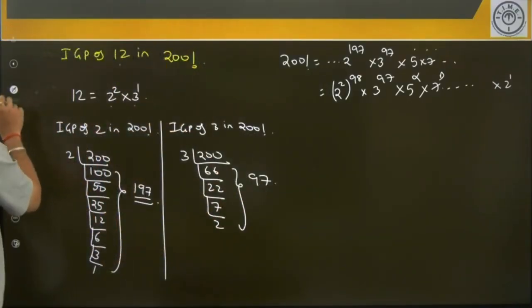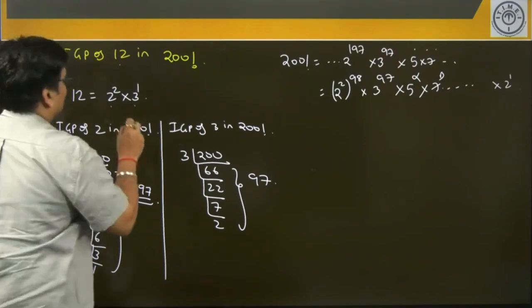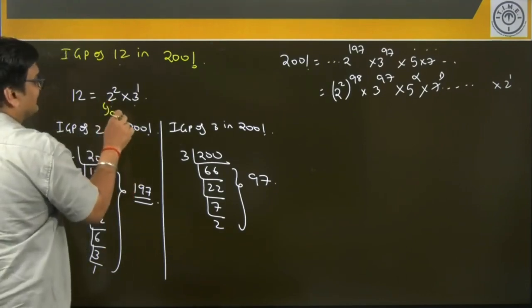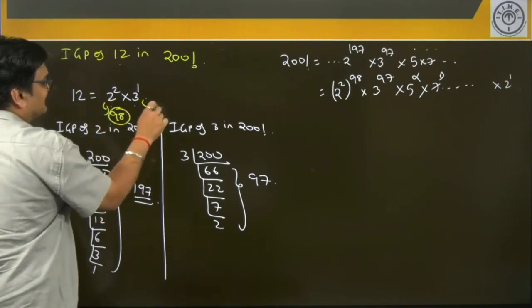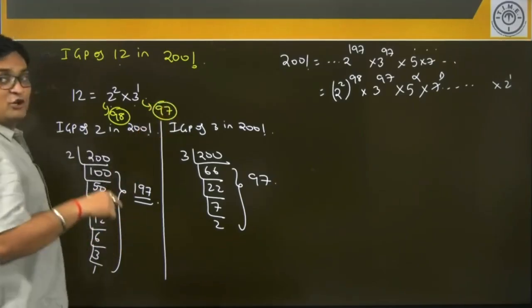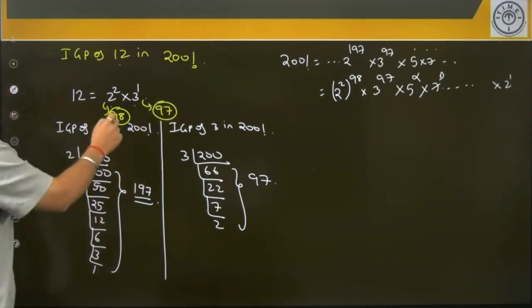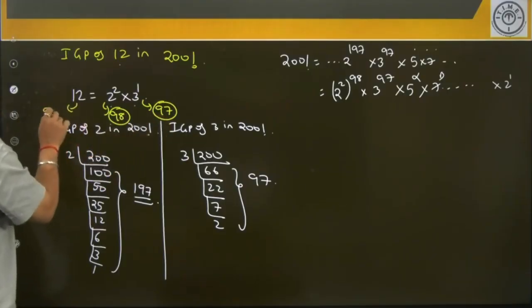So number of 2 squares, if you will see, how many 2 squares are there? 98 are there. And how many 3s are there? 97 are there. So how many 12s will be there? So obviously 12s will be the minimum of the 2, which is 97.